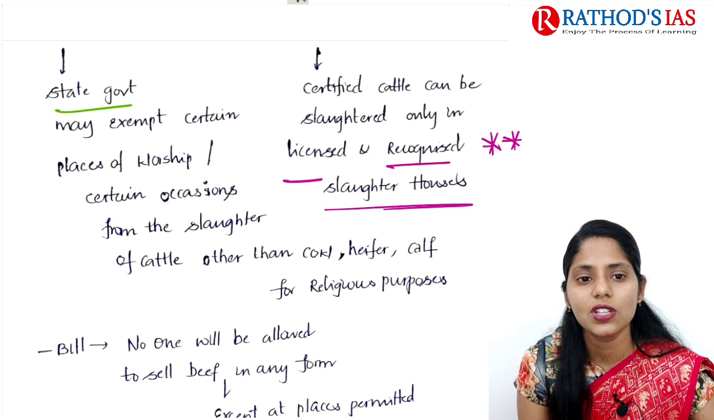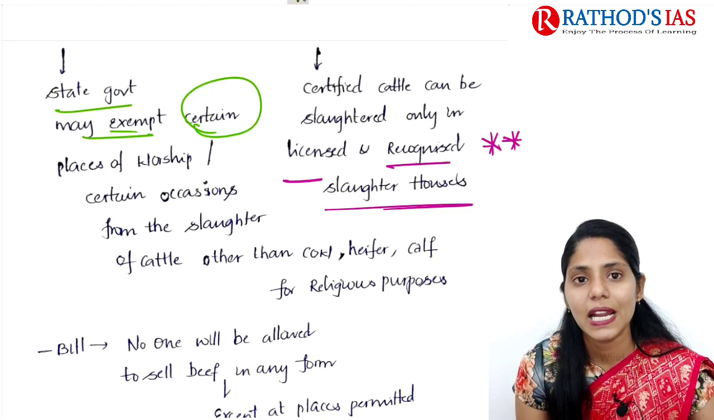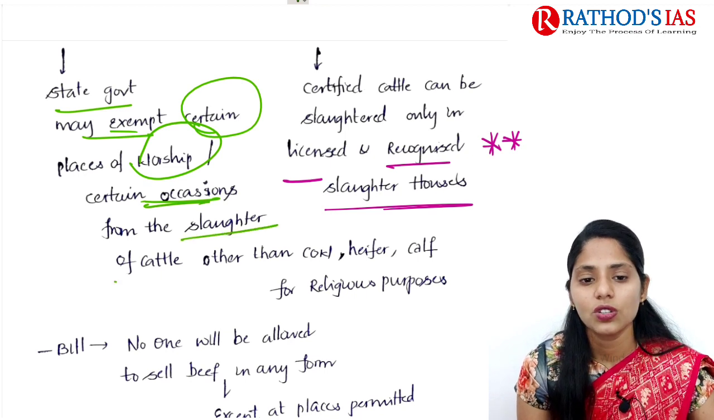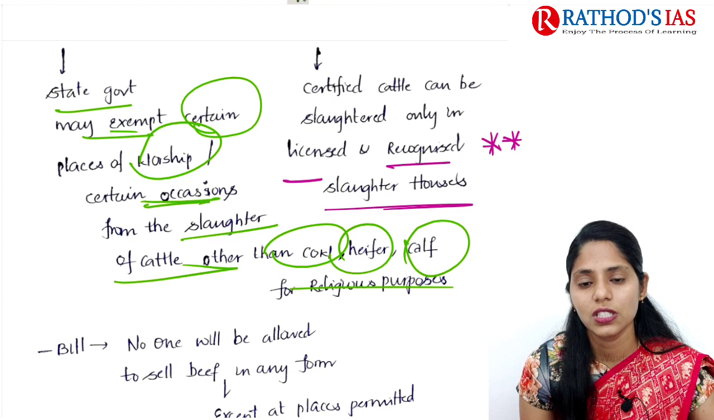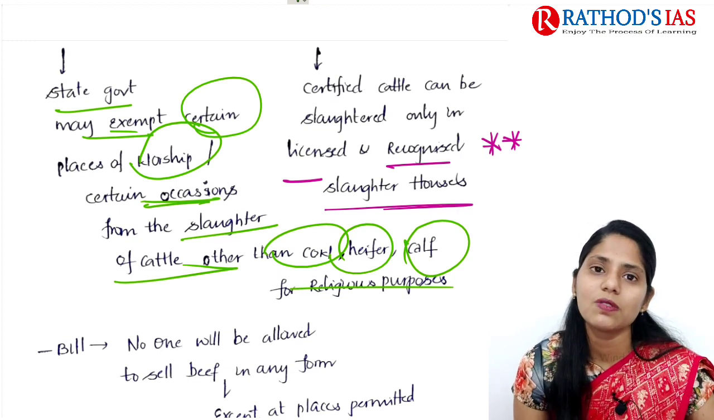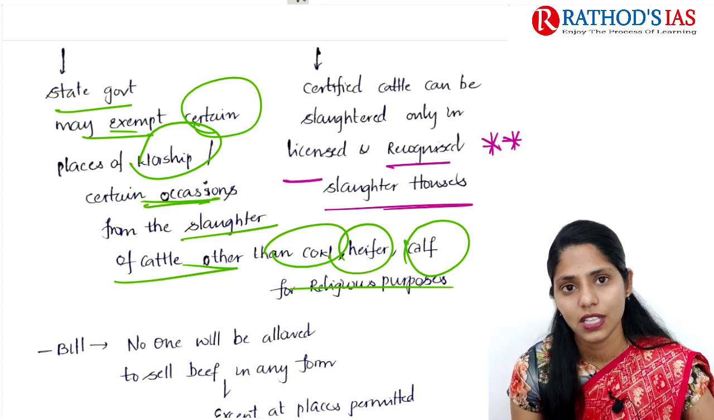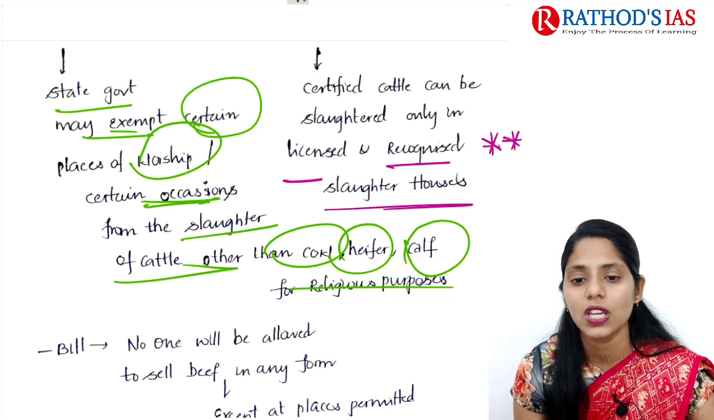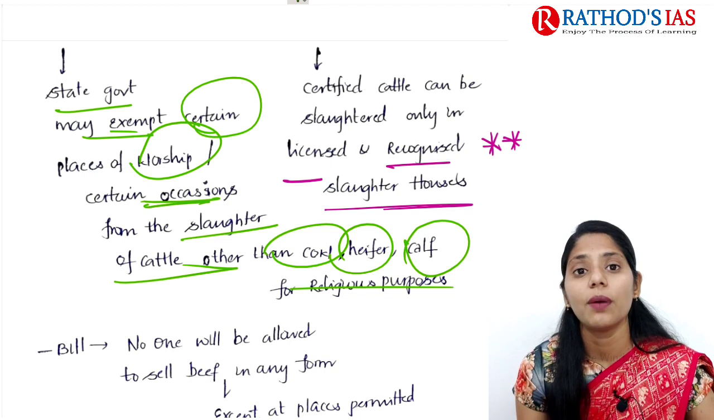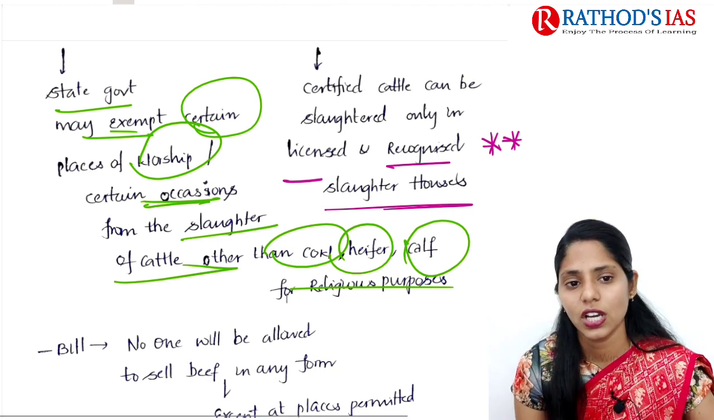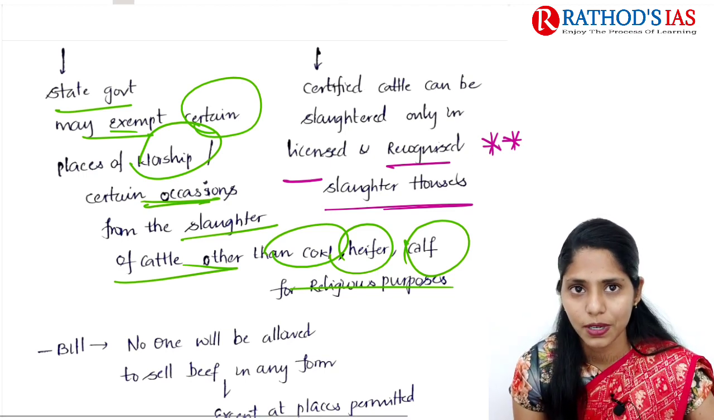And next one is, the state government may exempt certain places of worship and certain occasions from the slaughter of cattle other than cow, heifer, and calf for religious purposes. So for religious purposes, we can also go for slaughtering of goats, etc. Right? So that is exempted here. Only slaughtering of cows, heifer, and calf is prohibited on religious occasions or for religious purposes.